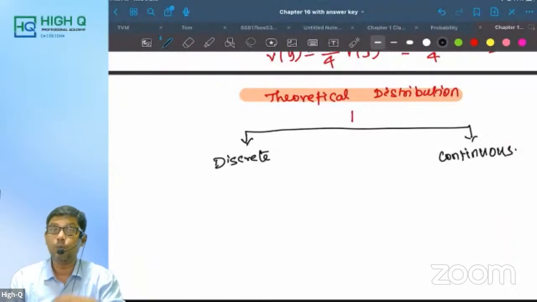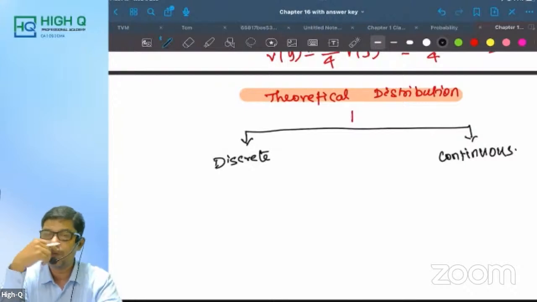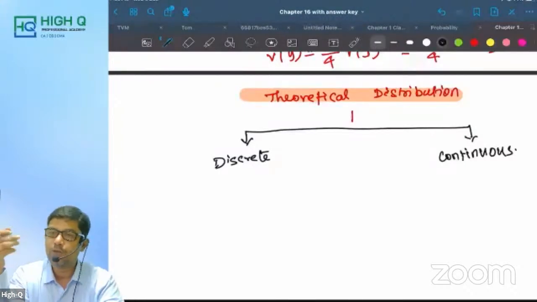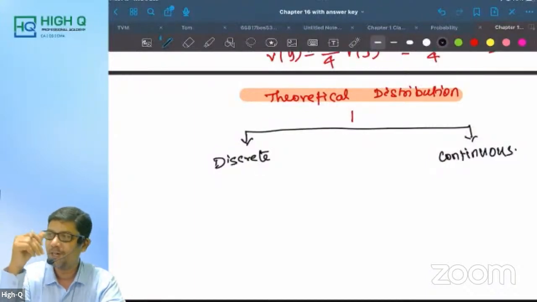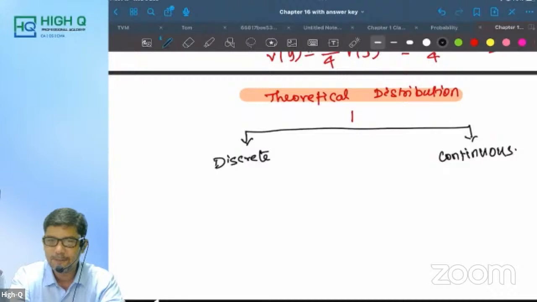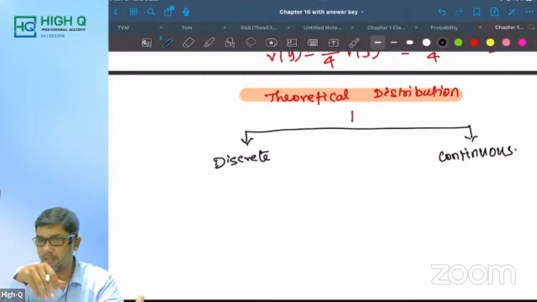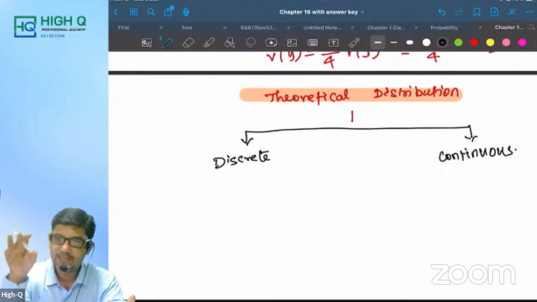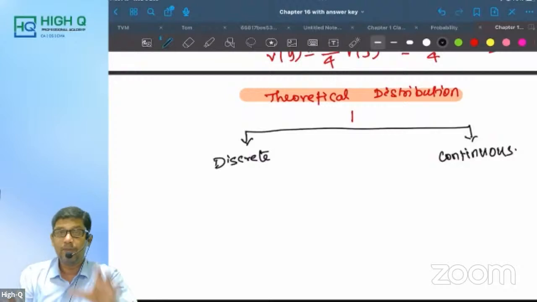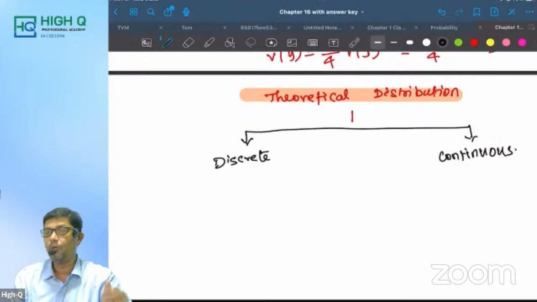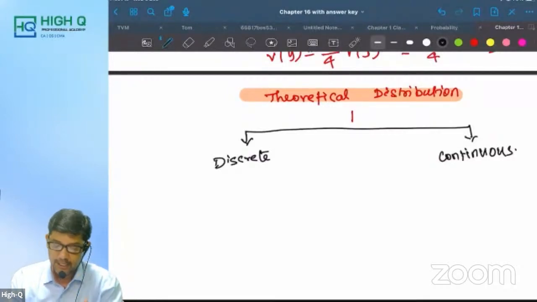If I'm talking about only theory, see, theoretical distribution: when it is applicable, one coin toss or two coin tosses means theoretical application is not needed. But when 100 coins are tossed, 200 coins are tossed, it exists only in theory. Practically, we are not going to do it. That is the reason. Sometimes it exists in real life also, because Poisson distribution and all are based on real life. So it exists in theory as well as real life. But when both of them are given, go for both of them. That's it. Okay, fine.